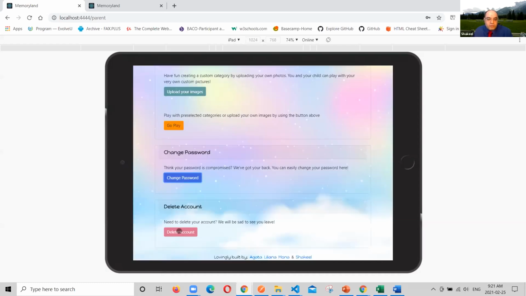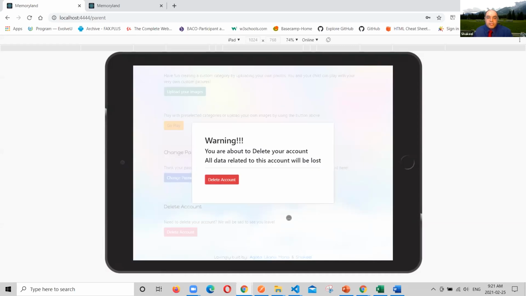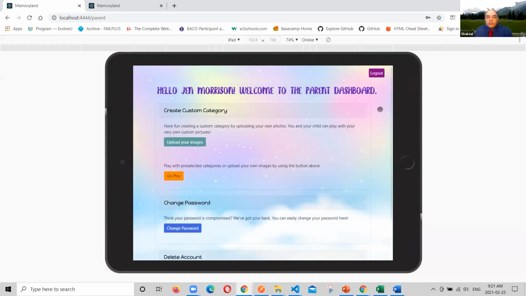Same thing, we give the option to delete the account in case you have customized images uploaded and you do not want them to stay in the database. You can delete the account, which will actually delete everything related to that account in our MongoDB database. Also on the top section, we have given a logout button just to go back to the home page. So now over to Liliana to explain our uploading images capability and the custom category associated with that.